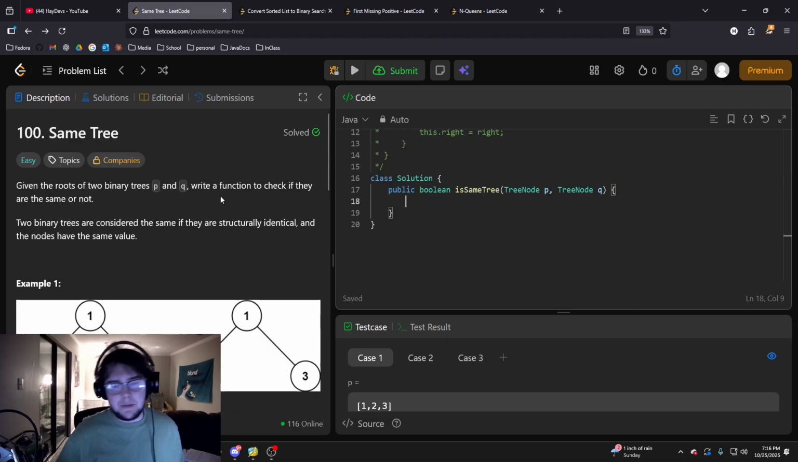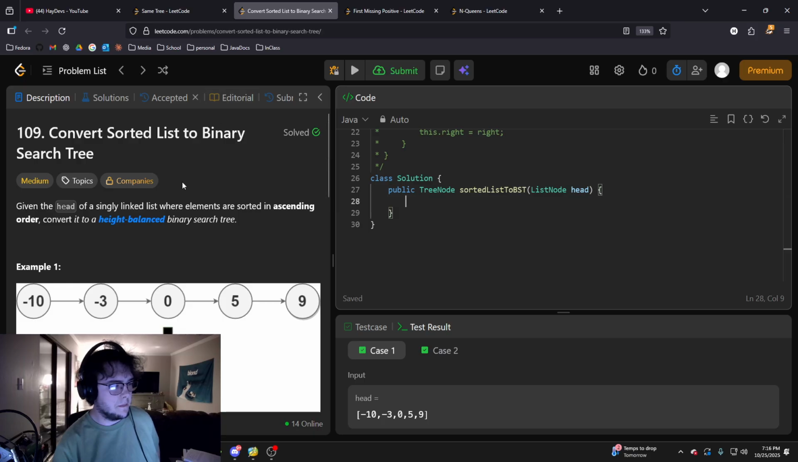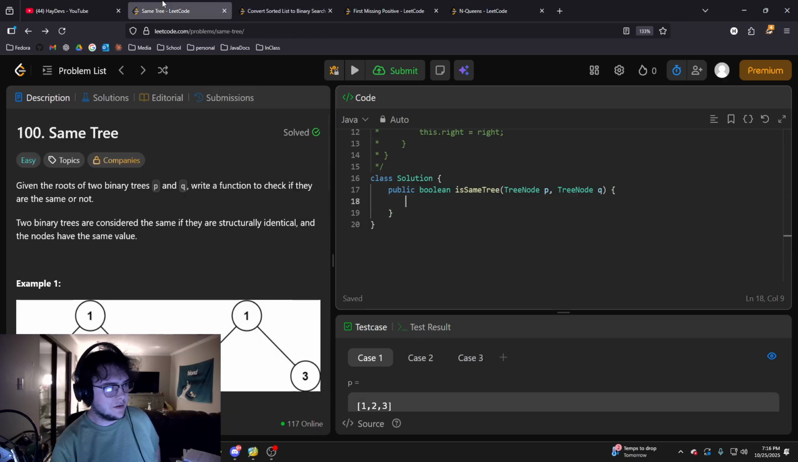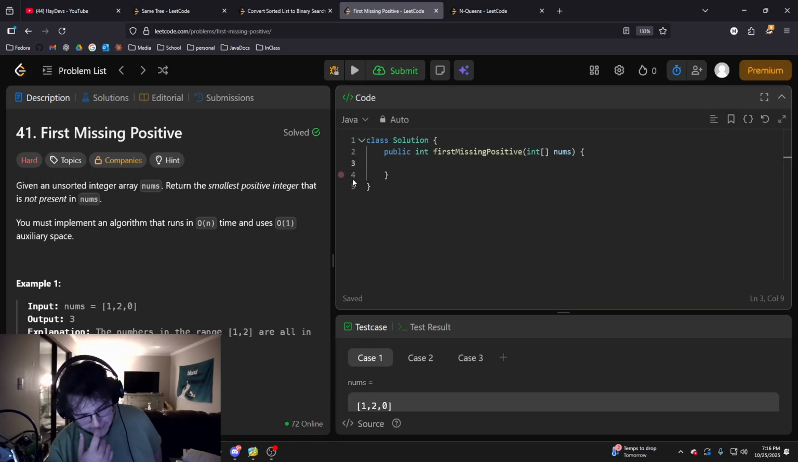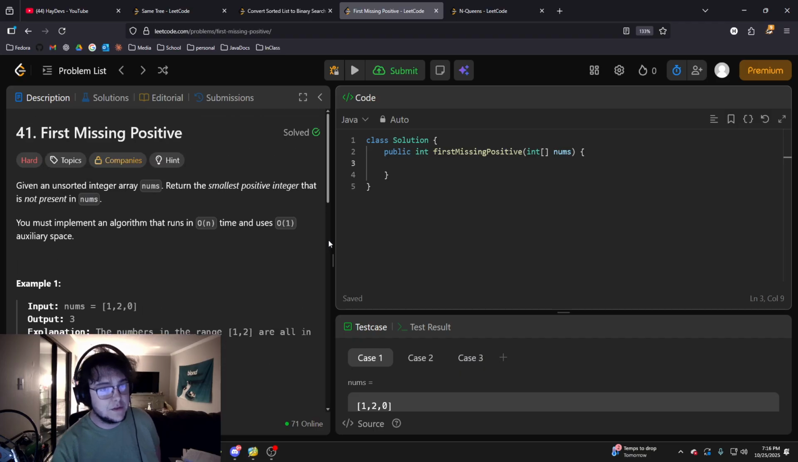We're going to start with the easy problem. I already had all these solved. I did have to look at the solutions tab for the first missing positive. My solution, I'm pretty sure, was right, and then it wouldn't work. I went to see what other people are doing, and I forgot to account for the negative. So I'll show you how I added that.